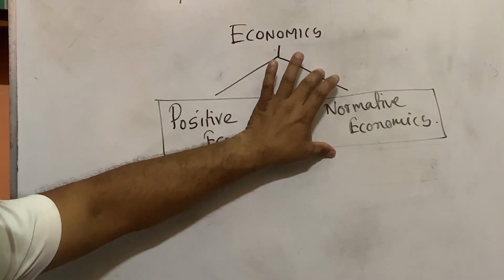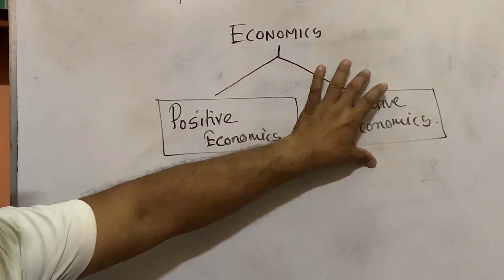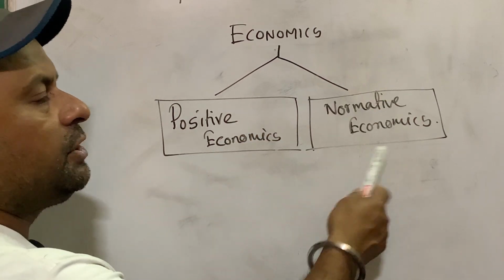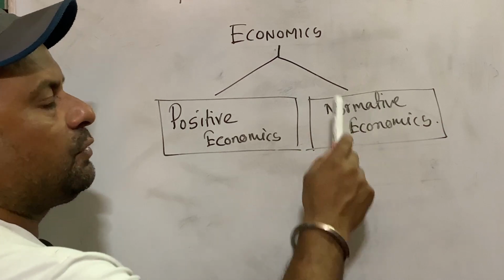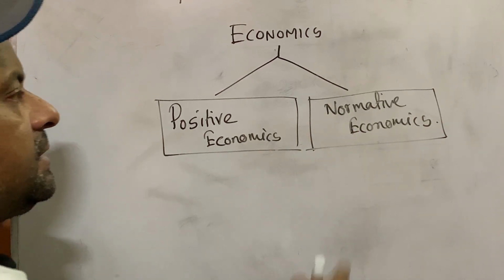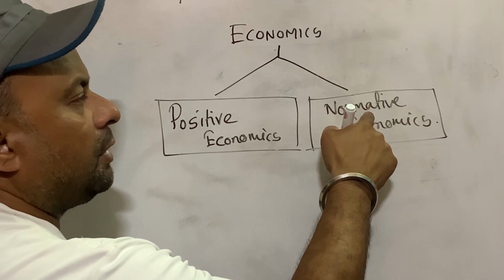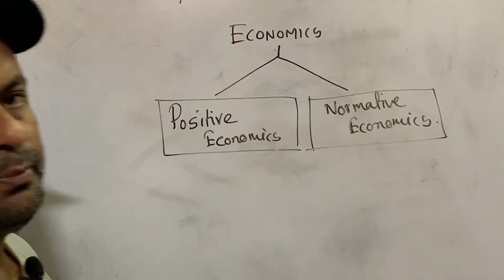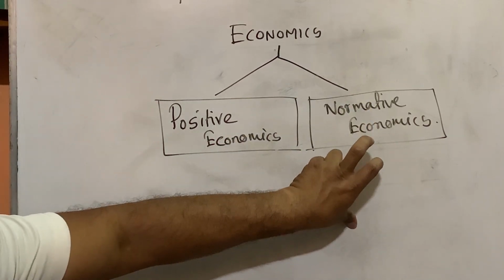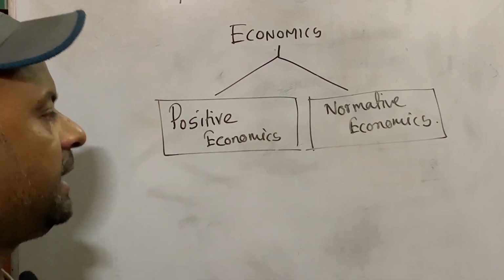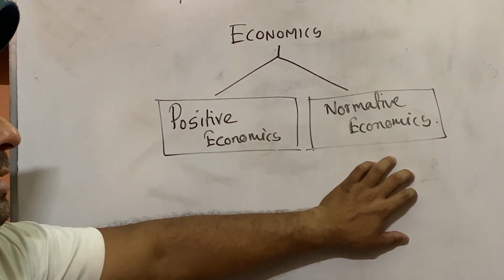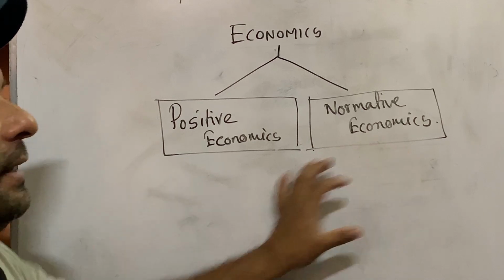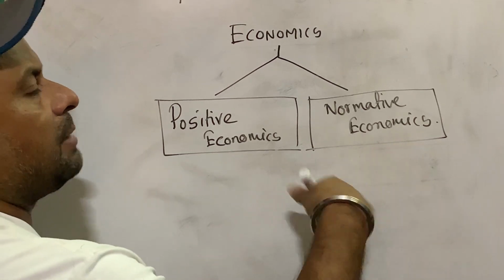Normative means someone's assumption or someone's prediction which we cannot prove numerically. We can say it, but we cannot prove it numerically. This is normative economics. Those economic variables which we cannot prove numerically or statistically, this is normative. For example, if somebody says subsidy should not be provided by the government, we cannot prove it numerically. It is someone's assumption or someone's wish.